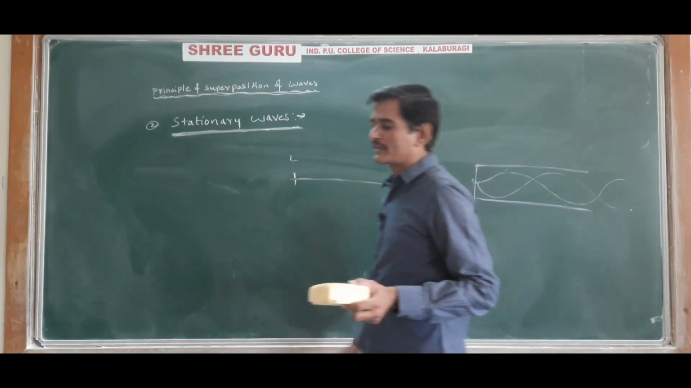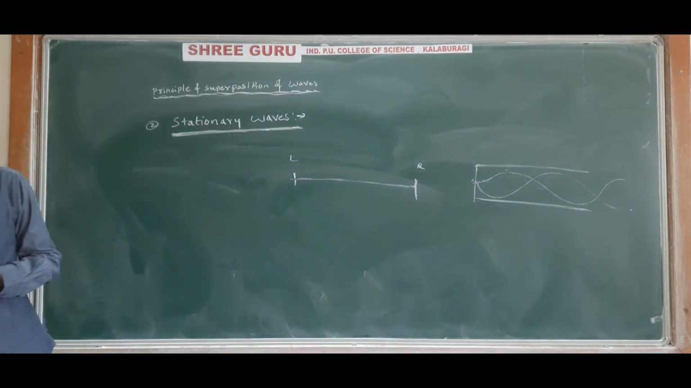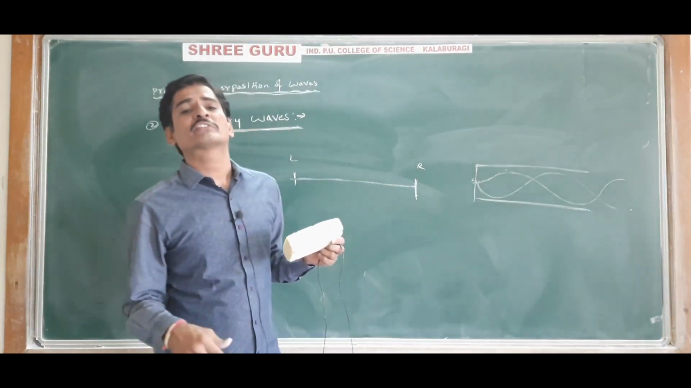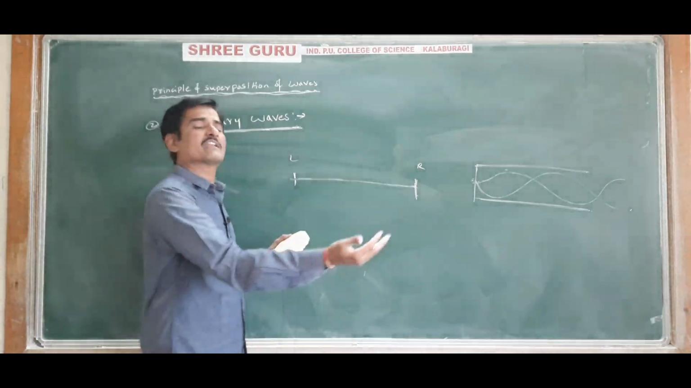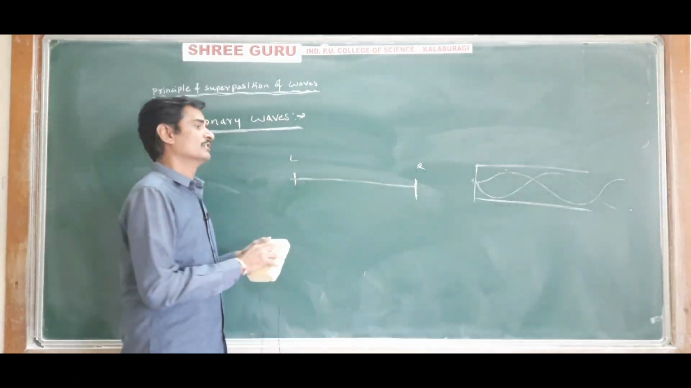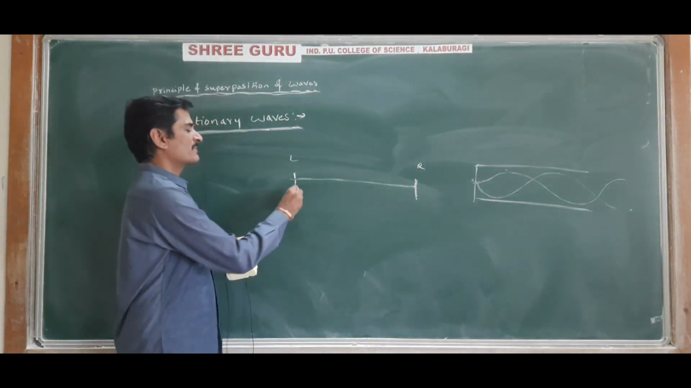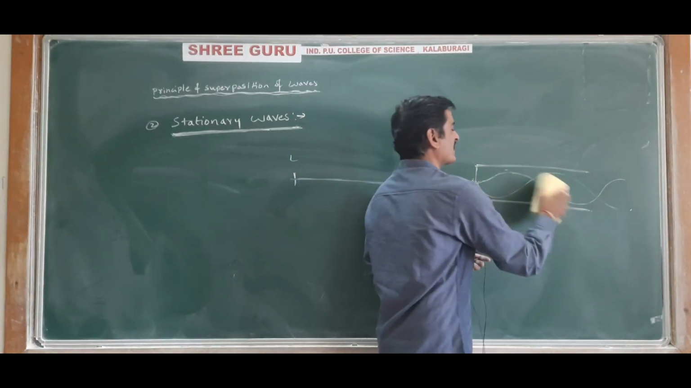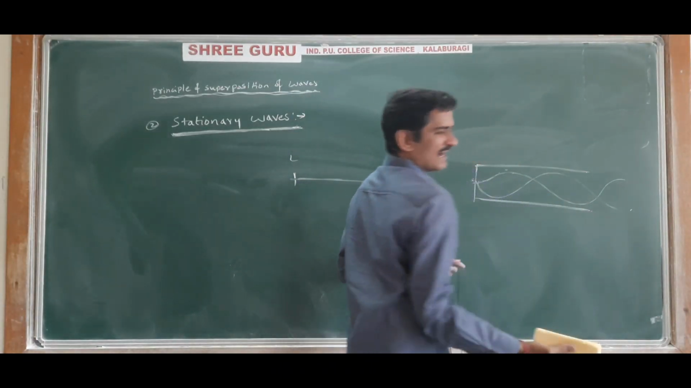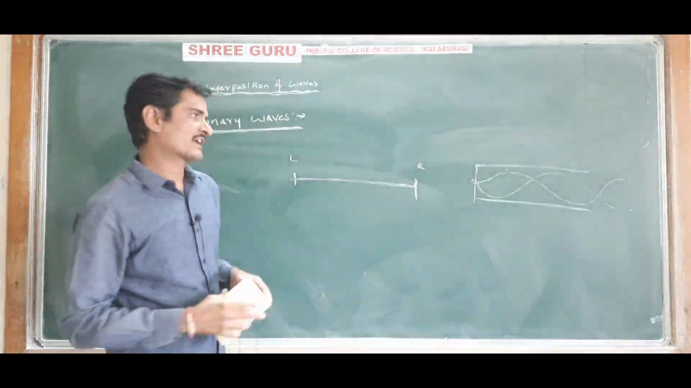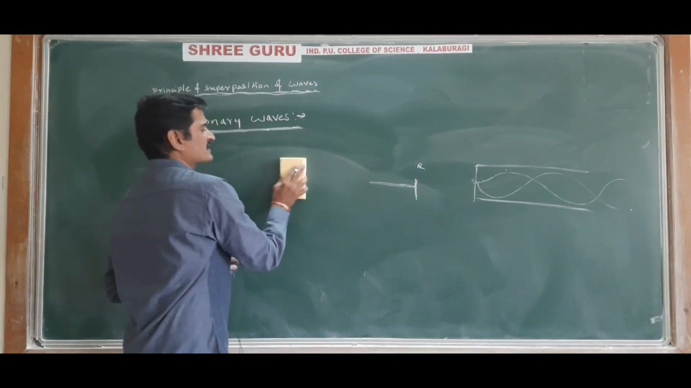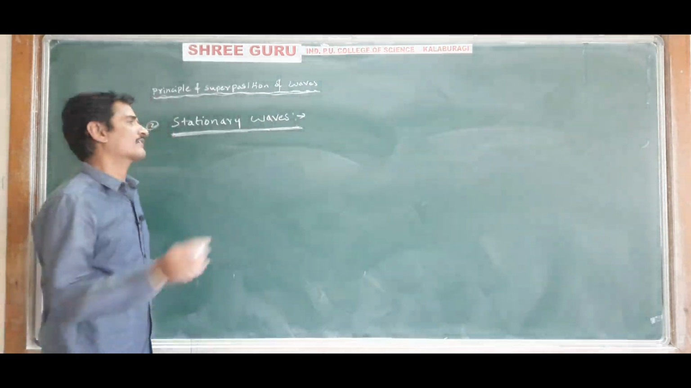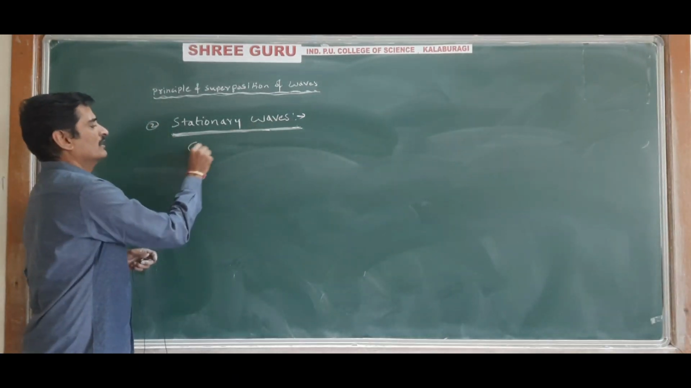Remember that stationary waves cannot be produced by two individual waves, so independent waves. Stationary waves can be produced by one wave and the reflection of that wave. Understood? Therefore, stationary waves can be produced on a string, or on an air medium in a pipe, or air column in a pipe. So there are two types of stationary waves. One is called transverse stationary waves, another one is called longitudinal stationary waves.